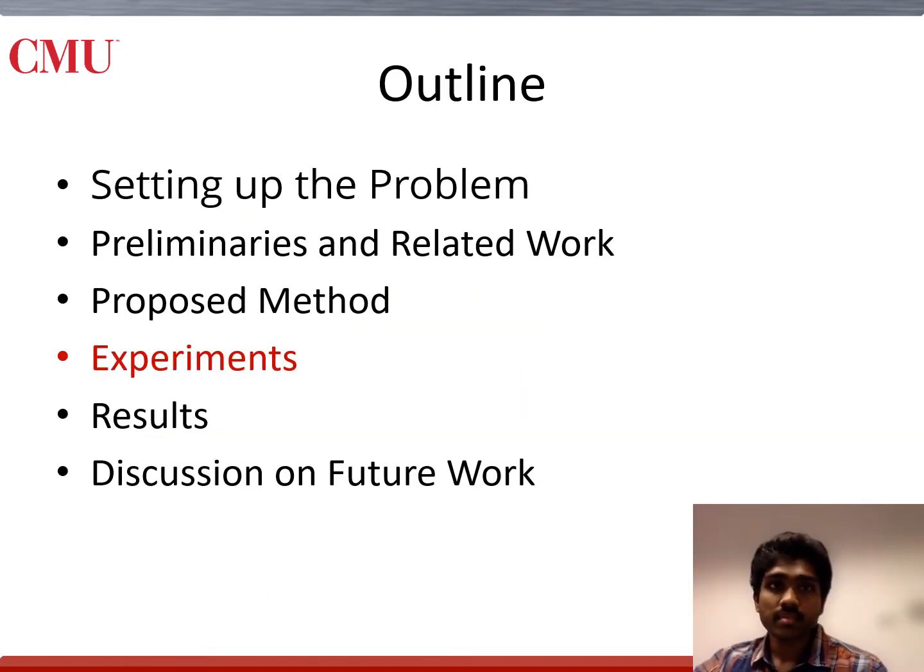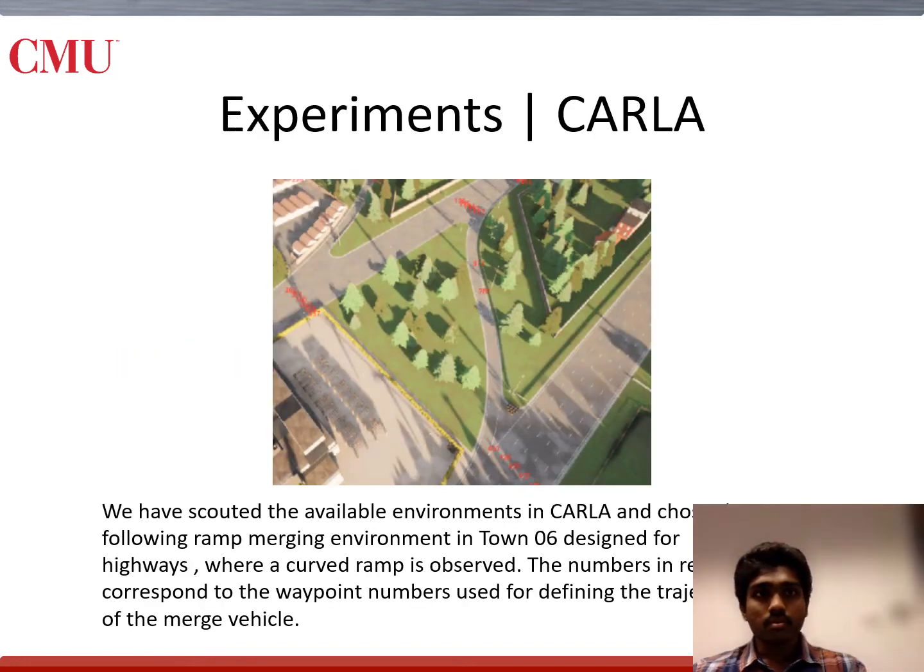Let's discuss how we set up our environments now on CARLA and on an NGSIM database. On CARLA, we ran a search for the possible predefined environments to find a ramp merging situation. Towns 4 and 6 are the ones with highways, and we narrowed down to the following ramp merging shown in the image in town 6. As you can see, the ramp is curved.